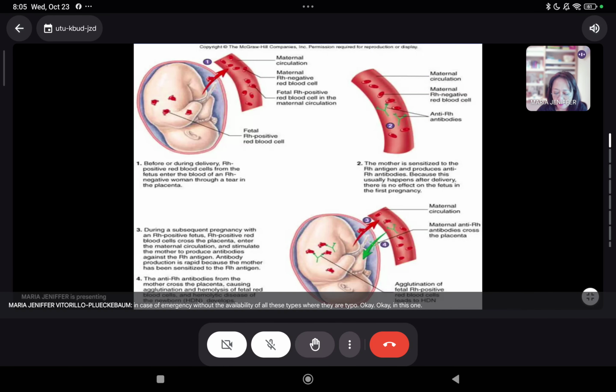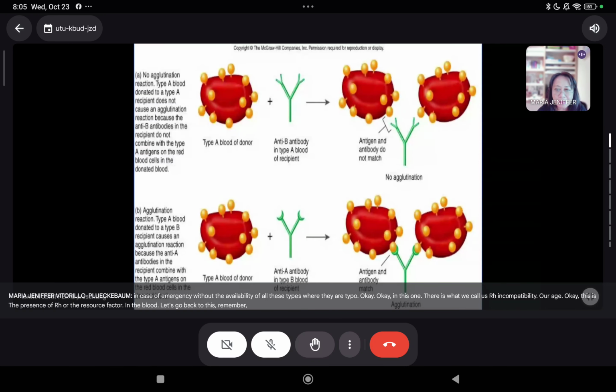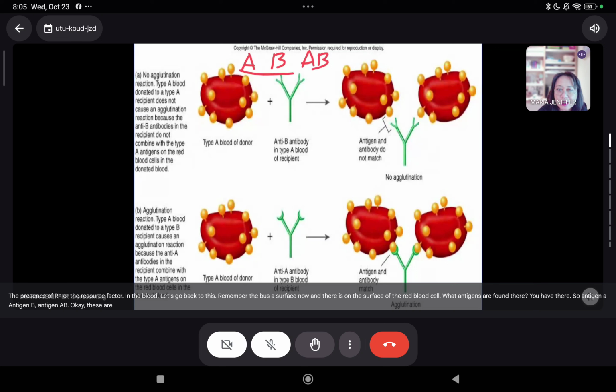Okay, in this one, there is what we call as RH incompatibility. RH, okay? This is the presence of RH or the rhesus factor in the blood. Let's go back to this. Remember, di ba, there is on the surface of the red blood cell, what antigens are found there? You have there antigen A, antigen B, antigen AB. Okay, these are antigens that you can find on the surface of the red blood cell.